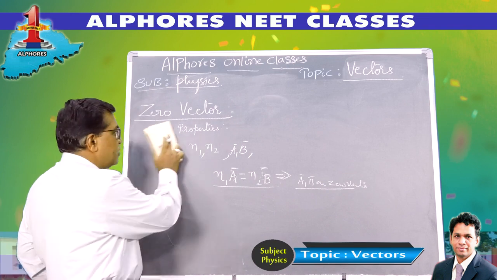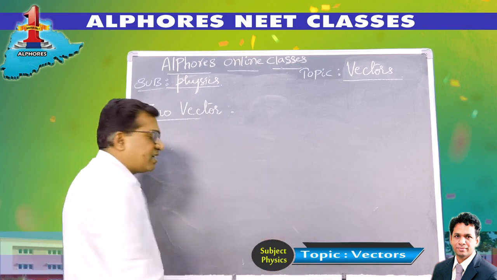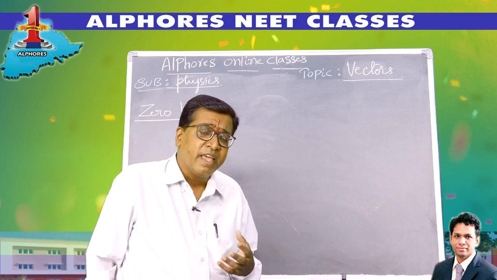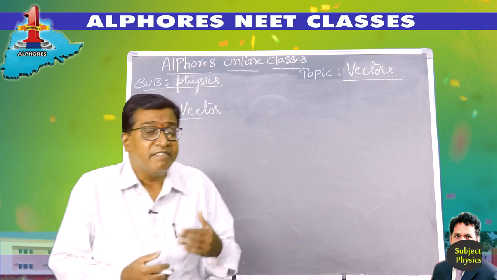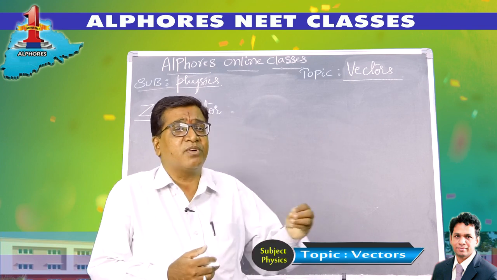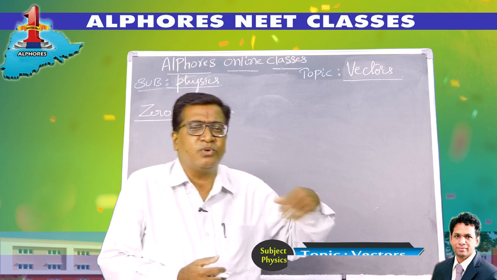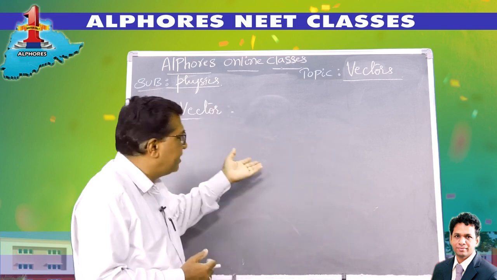Okay. So this way, 0 vectors have a lot of physical significance. They are used to explain certain quantities, the variation of a quantity, the decrement of a quantity coming to 0. A vector quantity decreasing its magnitude and becoming 0. So if I have to explain it physically, then I have to define the 0 vector.